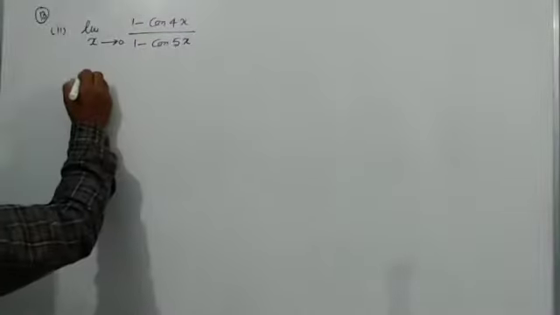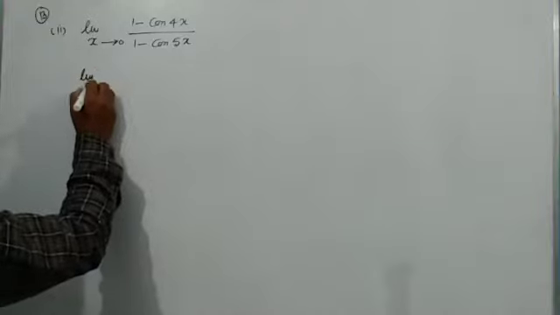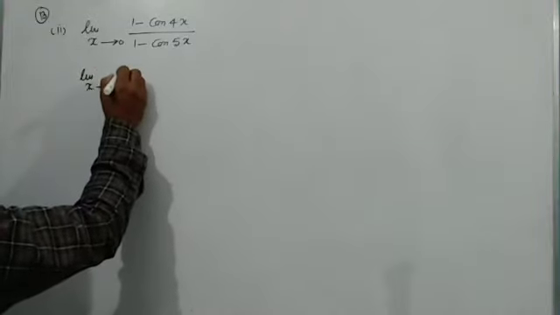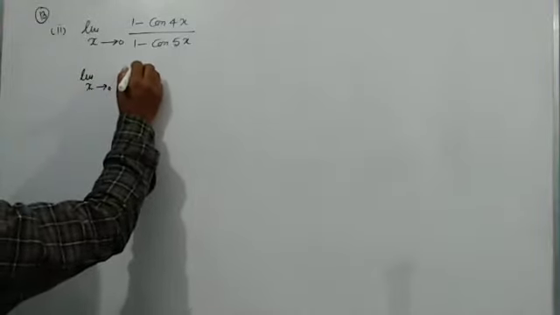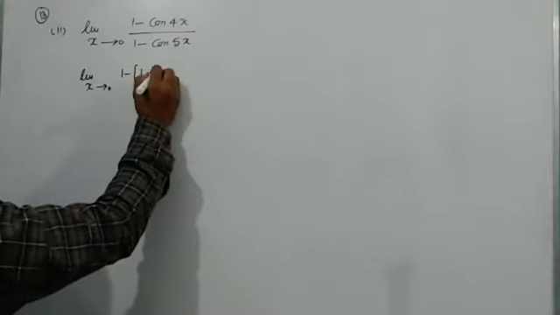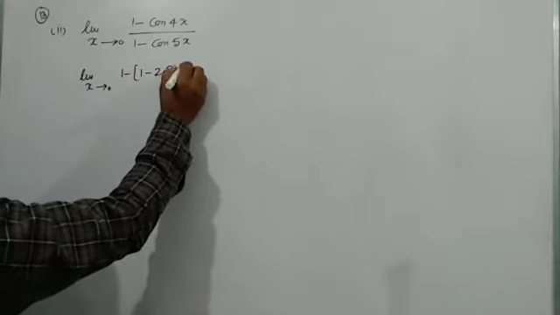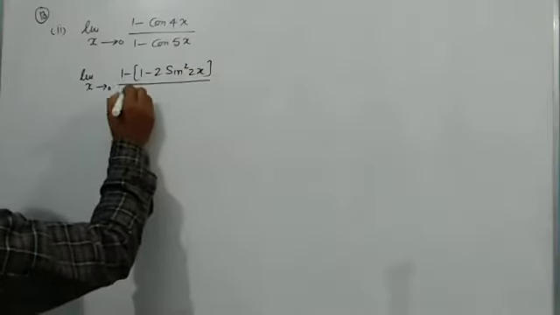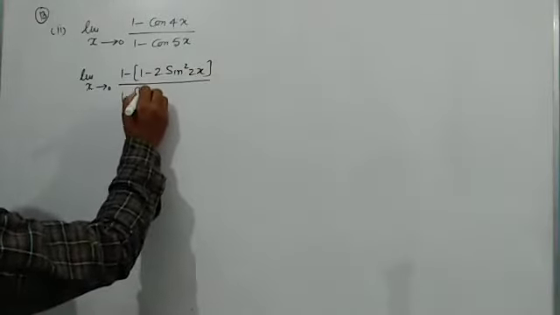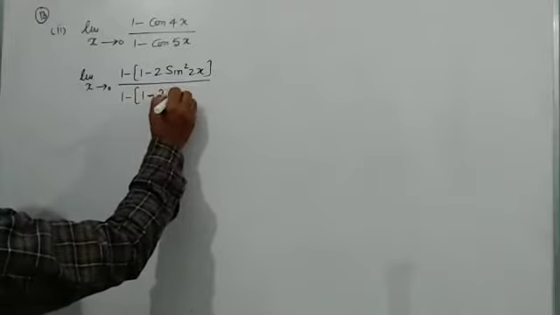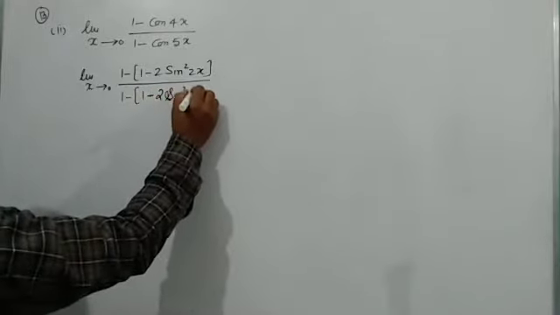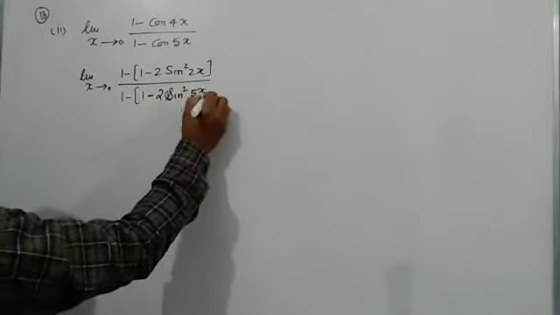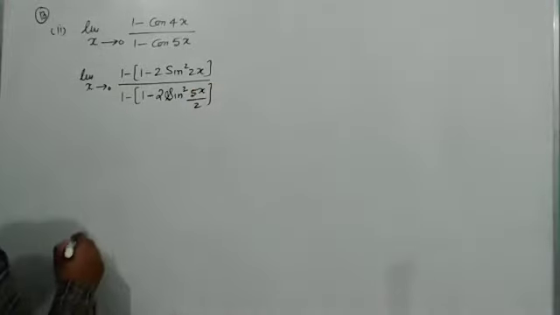Let me tell you. These can be written as limit x tends to 0, (1 minus 2 sin square 2x) upon (1 minus 2 sin square 5x by 2).